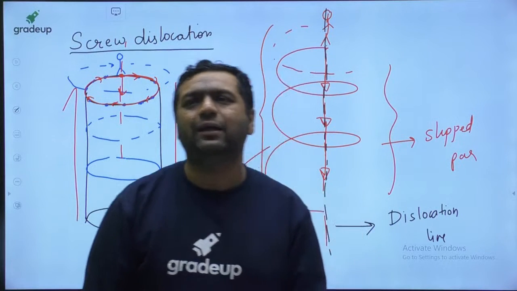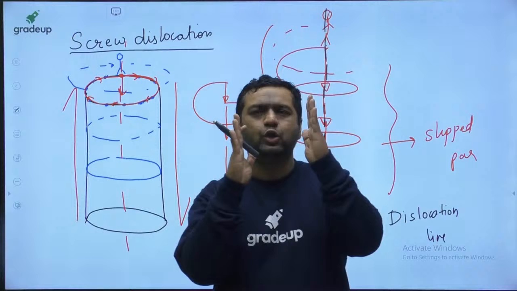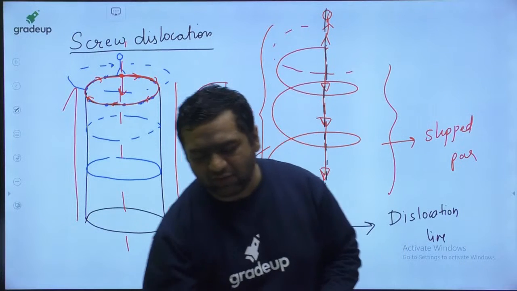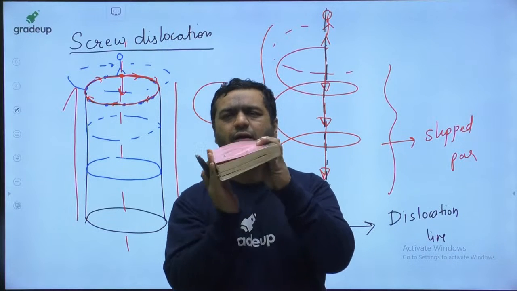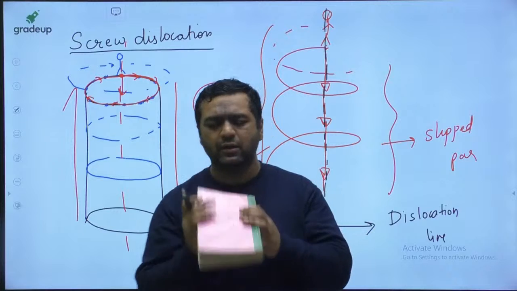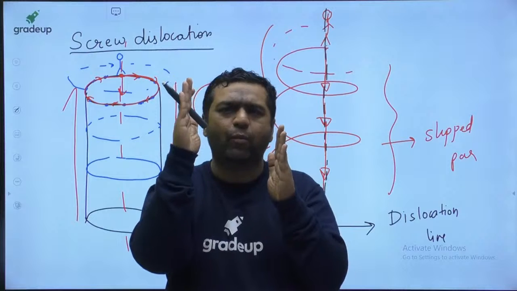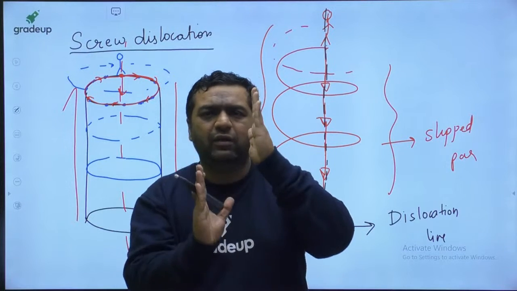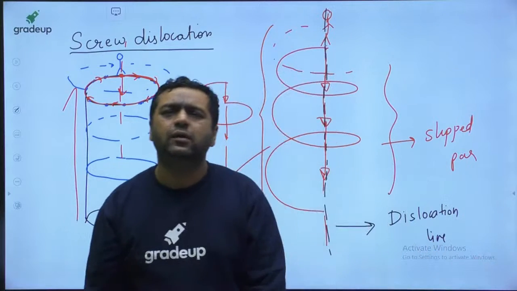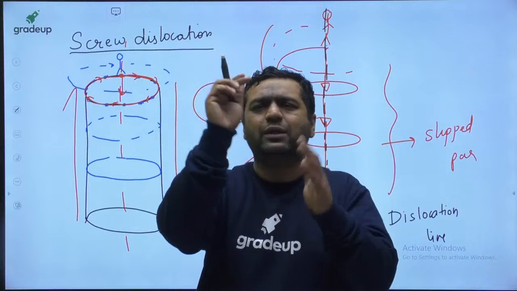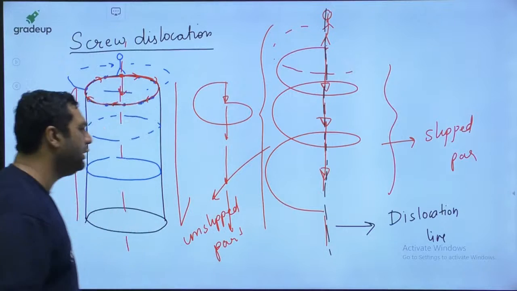Saugata sir, why didn't we get the spiral path? Dear, it is similar to when you have a cylinder and you apply forces like that. Like if this is a book and I apply forces like that, don't you feel this will get distorted? If it is rectangular, it will be distorted into some rhombus. But when it is cylindrical, it will be distorted into a spiral shape, obviously, because one part will go down, and then obviously it will become a spiral.